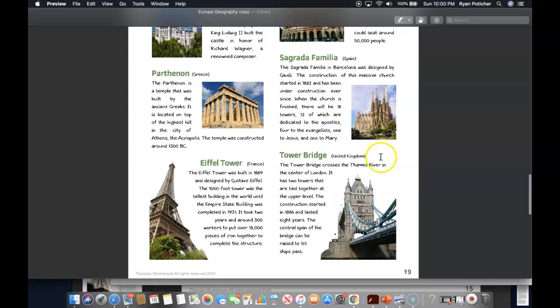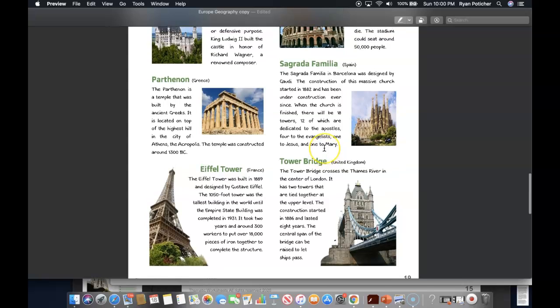Down here's the Sagrada Familia in Spain. The Sagrada Familia in Barcelona was designed by Gaudi. The construction of this massive church started in 1882 and has been under construction ever since. When the church is finished, there will be 18 towers, 12 of which are dedicated to the apostles, 4 to the evangelists, 1 to Jesus, and 1 to Mary.